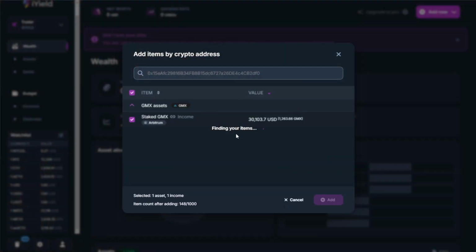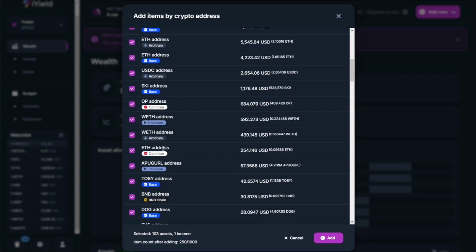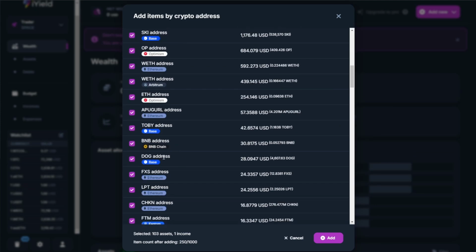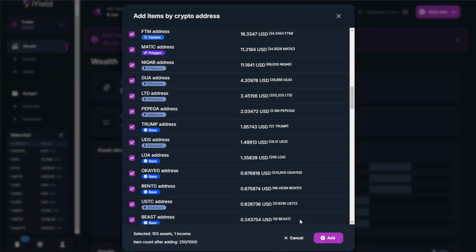You can start to see, slowly but steadily, it's going to start pulling not only all of our holdings from the Ethereum network here, but also holdings on networks like Base, Optimism, Arbitrum, and BNB Chain. So we're really getting a full overview of all of the holdings across multiple L1s and L2s without the need to go on multiple block explorers and track those positions. It's all being streamlined here into one UI.